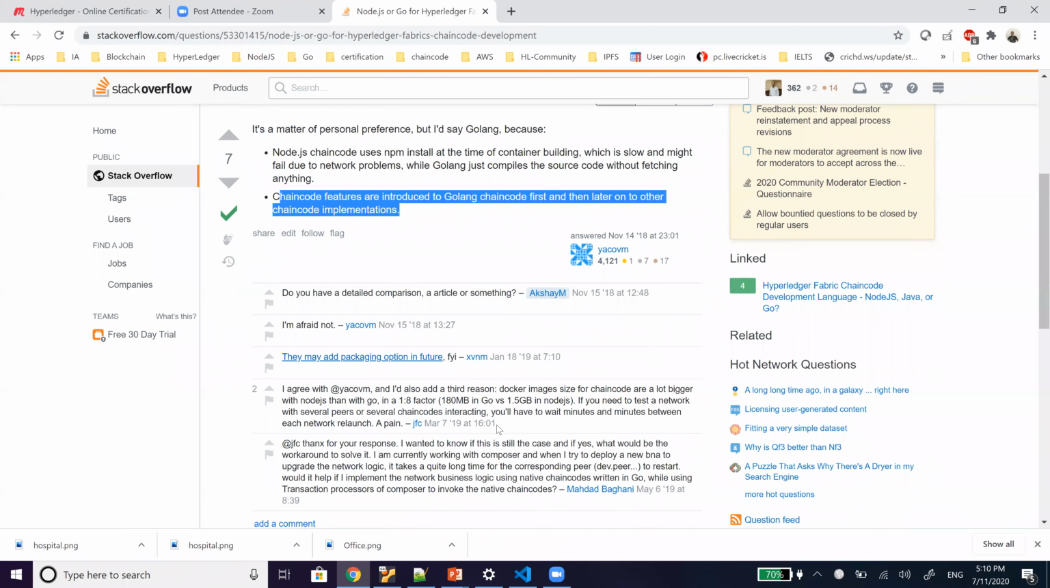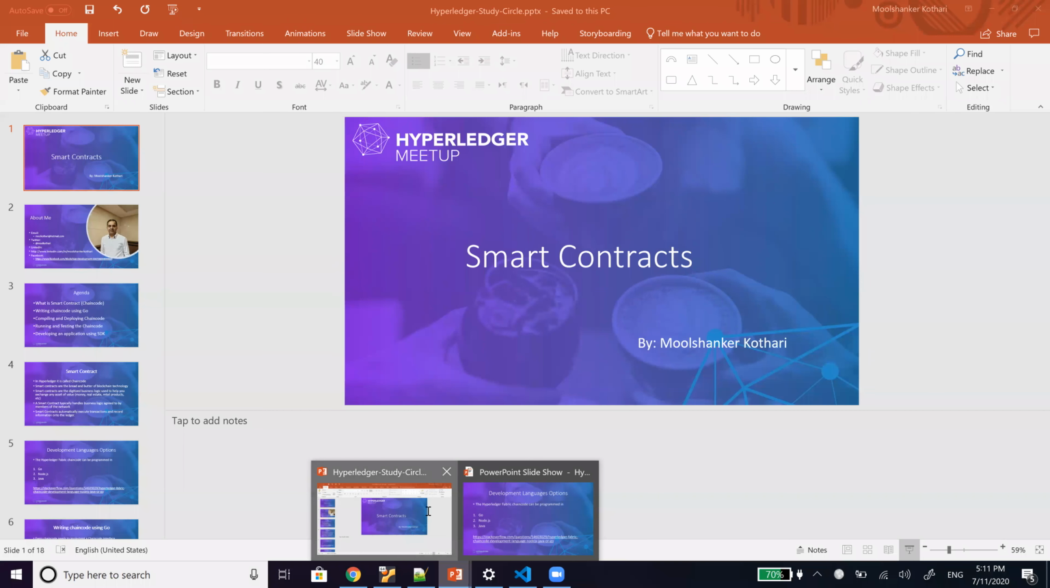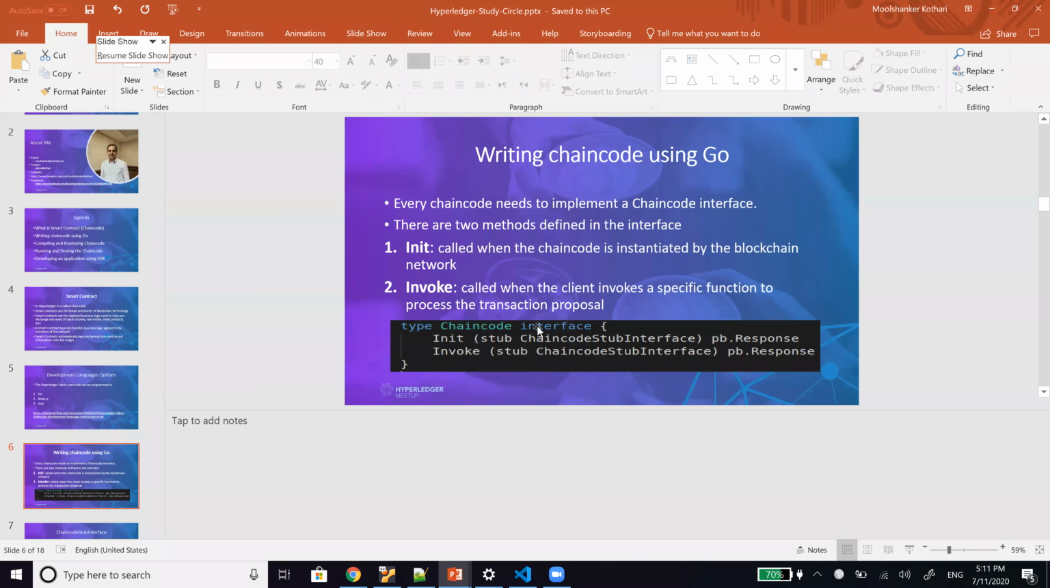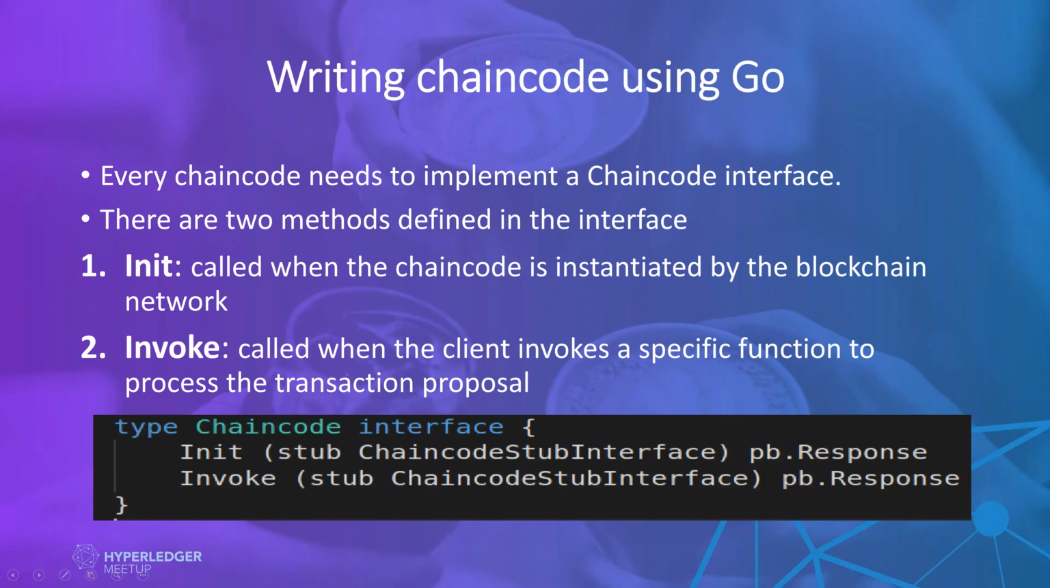Somebody also shared that the size of the images in Node.js is bigger than with the Go SDK. And one more thing for the Java guys: in 1.0, for some time, Java was discontinued. I don't know the reason, but then again it was available in 1.1. So I always prefer Golang as the default language. I always prefer Go language, so we will be using Go. We will be learning how we can write the chain code using Go language.